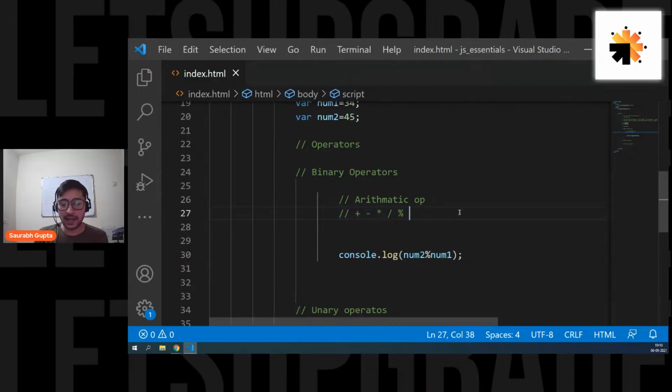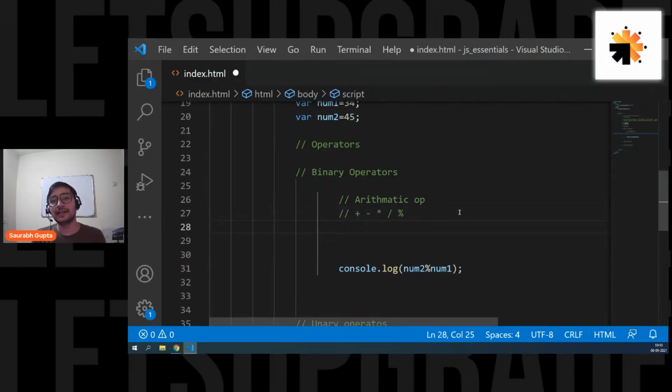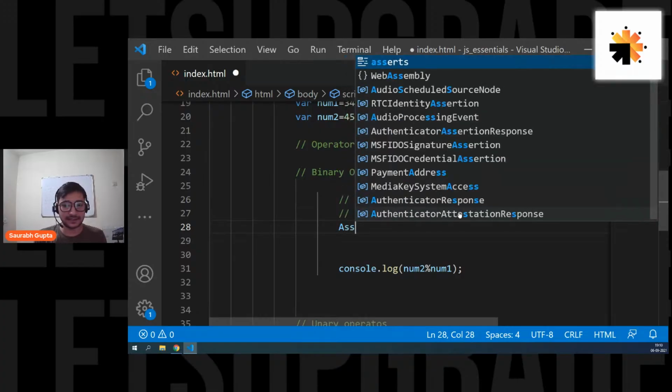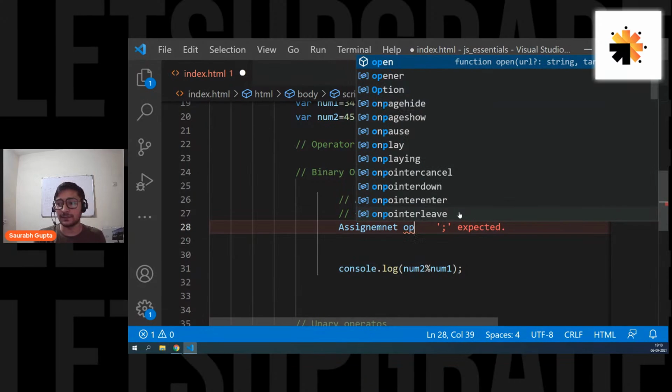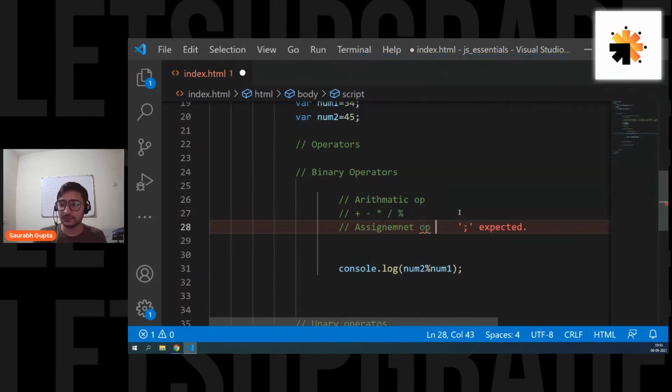Okay. Now, the next category that we have here is the assignment operator category. Let me just write OP. That's it, the assignment operator. And again, there is a spelling mistake, but don't worry about it. I'm just trying to write too fast.